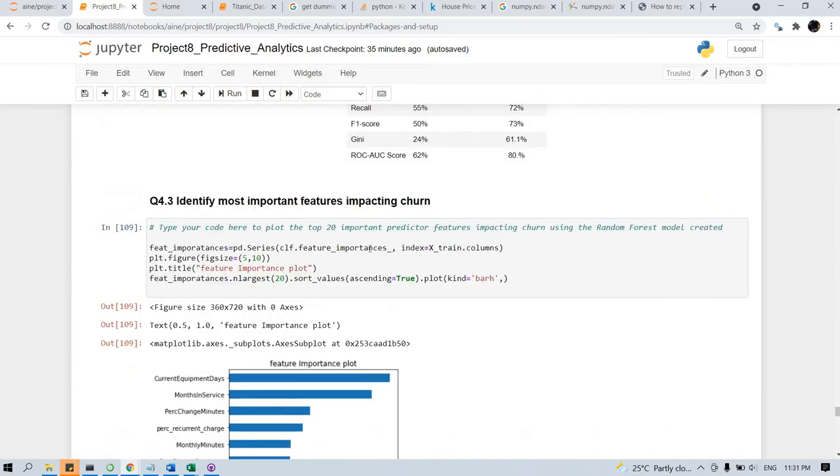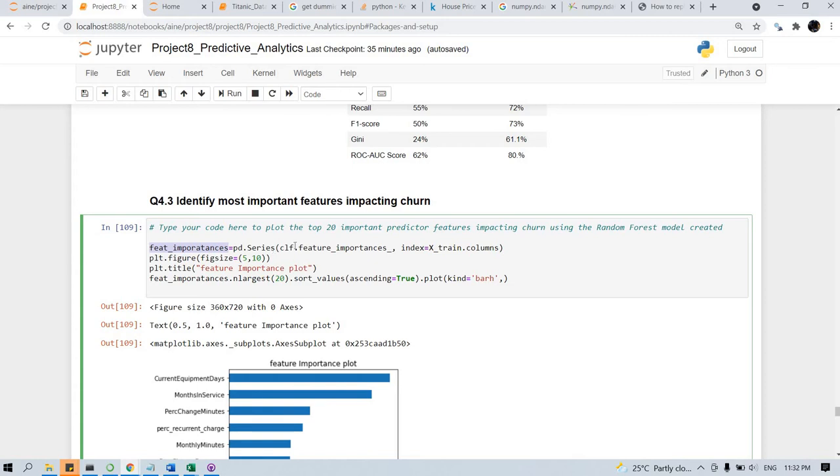Before going to that, we have to find out what the important features are, basically which features are affecting the churn. This can be found out using the random forest model.